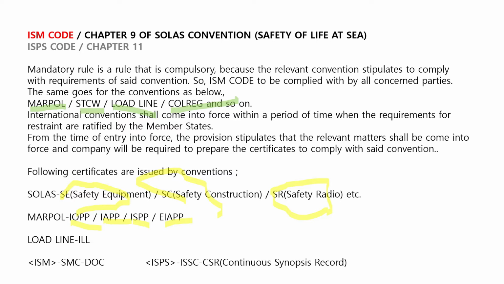Load line is ILL, International Load Line. In ISM, there are two kinds: Safety Management Certificate and Document of Compliance. ISPS: International Ship Security Certificate, and Continuous Synopsis Record.